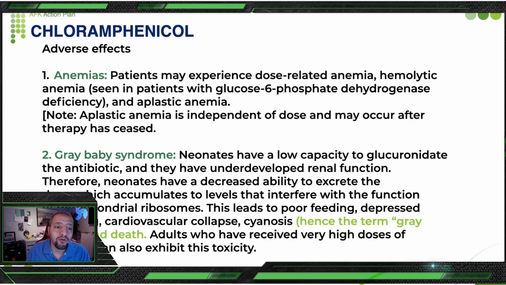Gray baby syndrome: neonates have a low capacity to glucuronidate the antibiotic and they have underdeveloped renal function. Therefore, neonates have a decreased ability to excrete the drug, which means the drug stays in their system and accumulates to a level that interferes with the function of mitochondrial ribosomes, as we explained in the previous slide. This leads to poor feeding, depressed breathing, and cardiovascular collapse with cyanosis, hence the term gray baby syndrome.